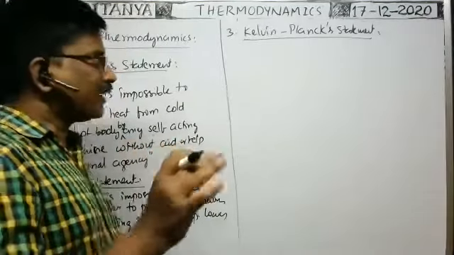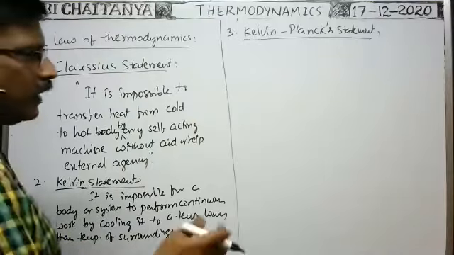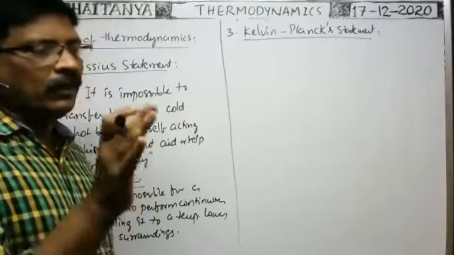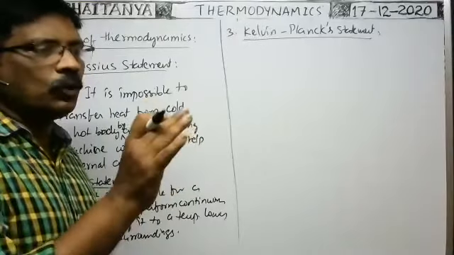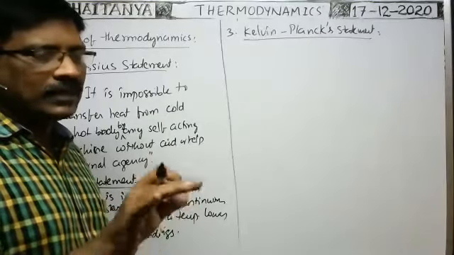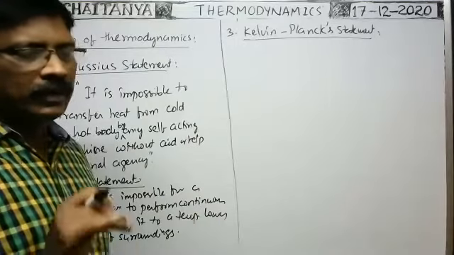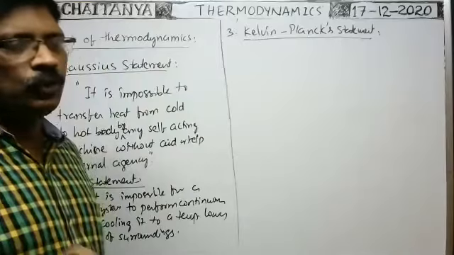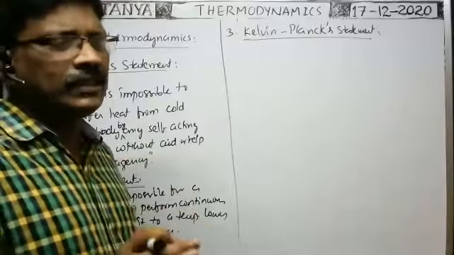Kelvin-Planck said that it is impossible to convert the total heat into work done, because when there are two bodies at different temperatures, heat energy transfer takes place. Net transfer of heat energy takes place from hot to cold body until temperatures are equal. When temperatures are equal, the system cannot lose its net heat energy to the surroundings. So the system cannot lose its heat energy totally to do work. In such a way we cannot design any heat engine.